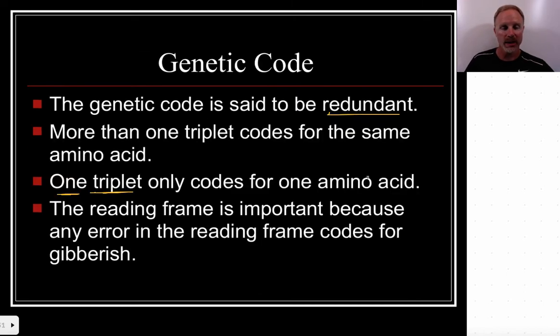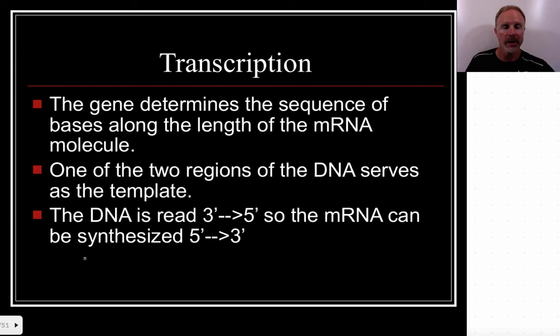All right. And then the reading frame, we discussed a little bit about the reading frame. That's the order of the A's, T's, C's, and G's, or on the messenger RNA, rather, the A's, U's, C's, and G's. That reading frame is important, because any error, any addition, any deletion, any kind of inversion that alters the reading frame is going to give us what we call gibberish, which is basically nonsense. It's a protein that really isn't going to do anything.